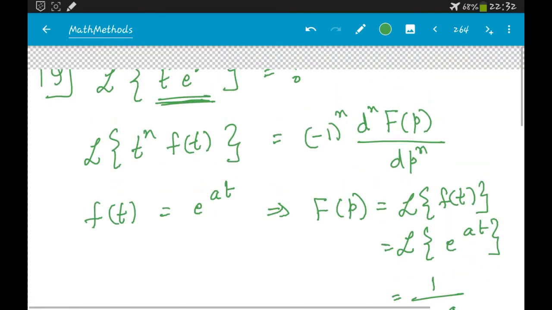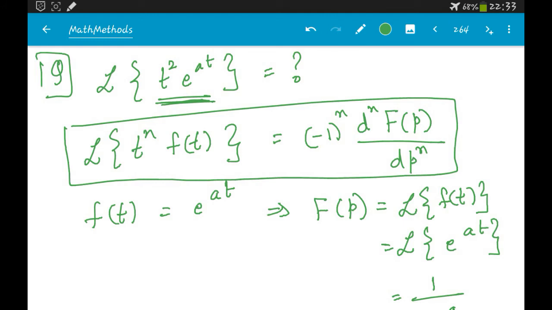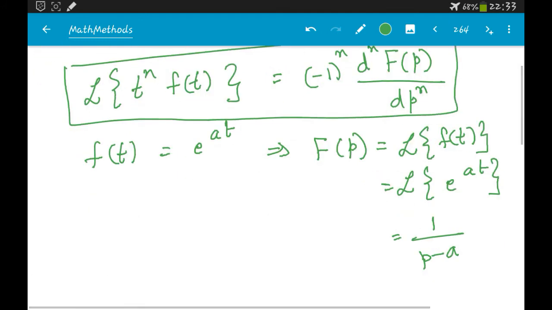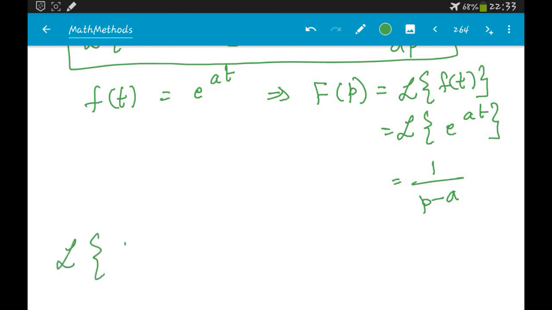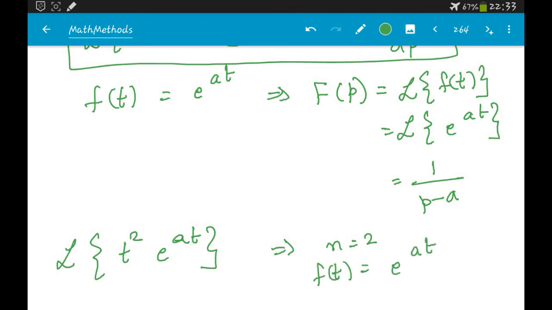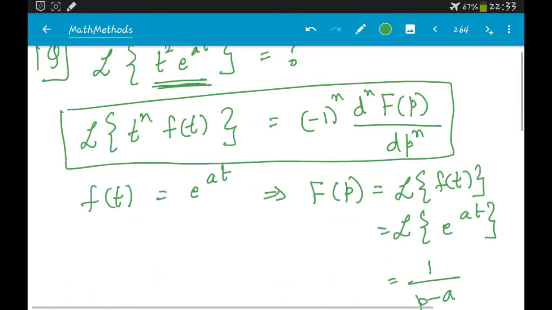So now we know this formula. n for us is 2, because of t power n. The function that we need to solve is t square e power at, so here n is 2 and f of t is e power at. What is the formula?